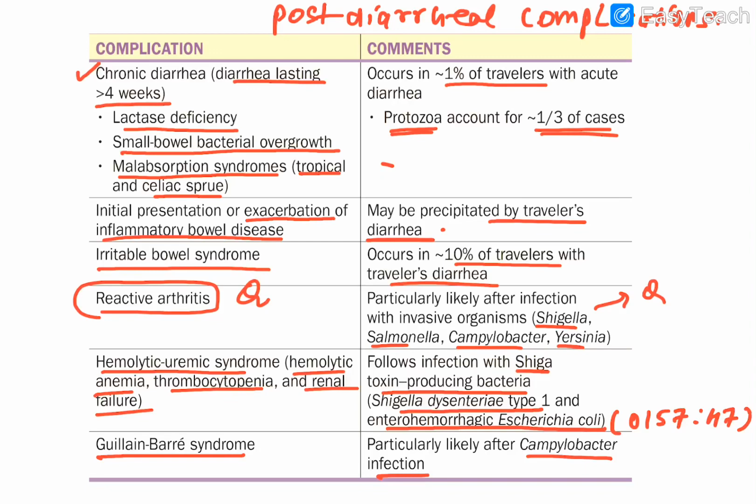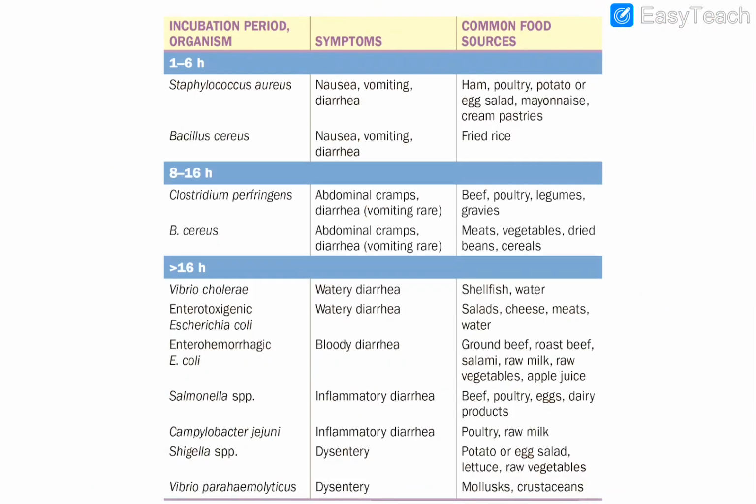Another chart in the Harrison. Okay, guys. Now, talking about this food poisoning chart. This particular food poisoning chart is another coal mine for the questions which you need to remember. So we'll just go in a faster mode regarding them.